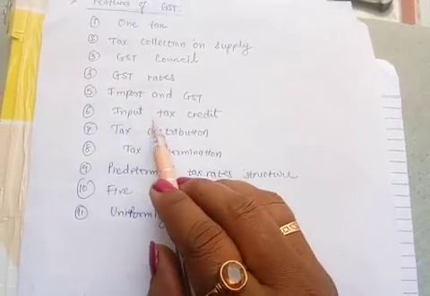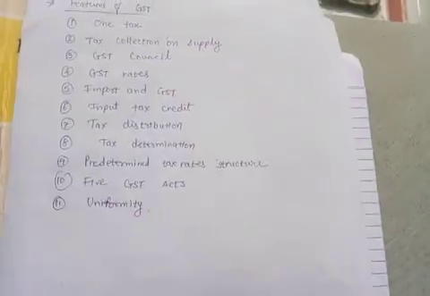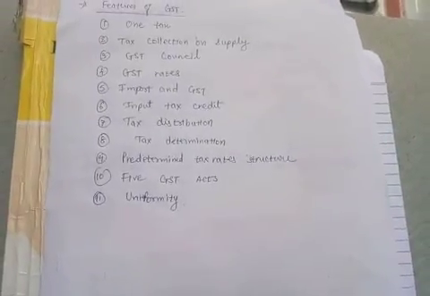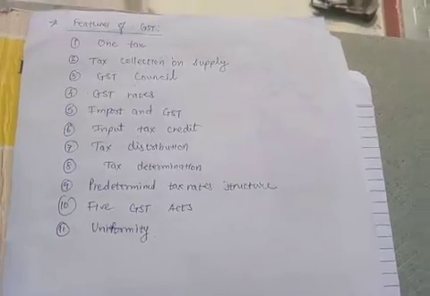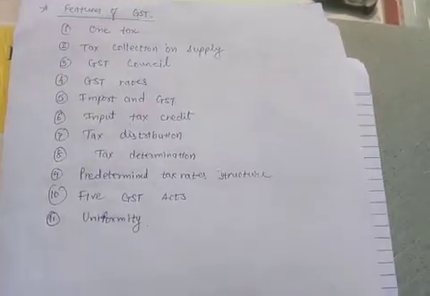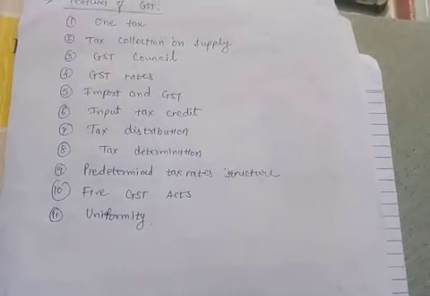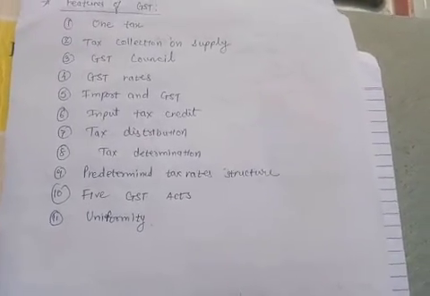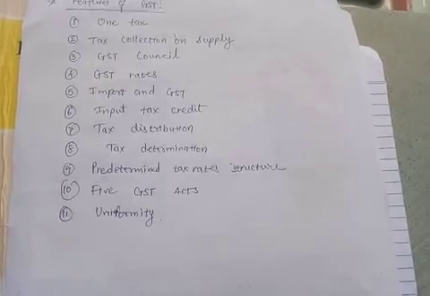Then input tax credit. Now input tax credit means this GST also increases the credit of the business, right? Each one has to pay only one tax, so it is compulsory for all to pay. So the credit of the country also increases.